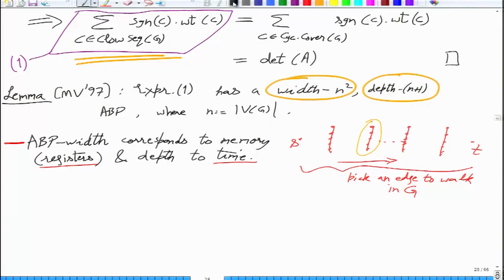When you convert this iterated matrix multiplication into a circuit, you get a different interpretation, where you will actually get log n time. So this ABP is actually a stronger result, because you can derive the circuit result from here.